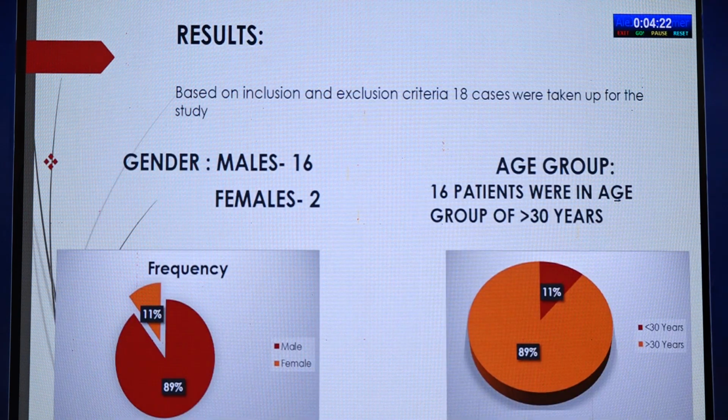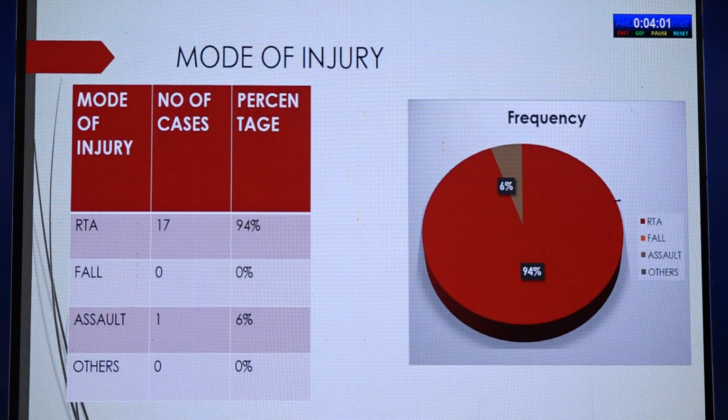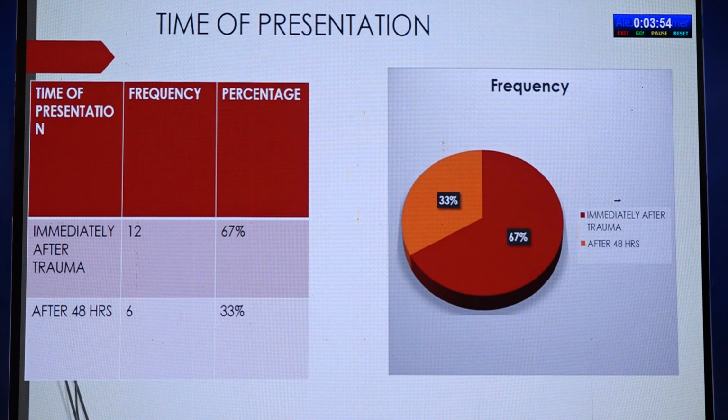These are the pictures showing the results. Among the gender, out of 18 patients, 16 were males, showing 89% male preponderance. In the age group, 16 patients were more than 30 years old, again 89%. Coming to the laterality, 69% of the cases showed right eye involvement. Regarding the mode of injury, 17 out of 18 cases are due to RTA and only 1 case is due to assault. As for time of presentation, 12 cases presented immediately after trauma, and 6 cases presented after 48 hours.